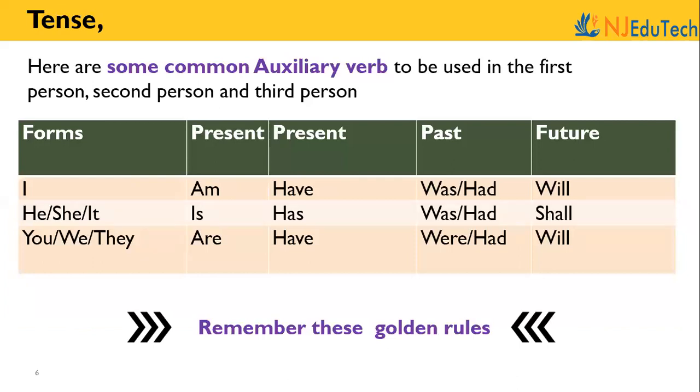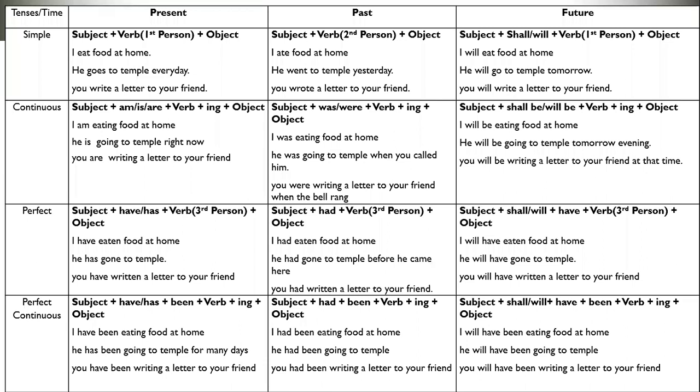We have a lot of auxiliary verbs, but if you remember these basic ones, then you will be able to make proper sentences in any form. So these are the combined examples of all we have studied so far. Please go through it once and see how the sentence is made, and you should be able to understand it better.